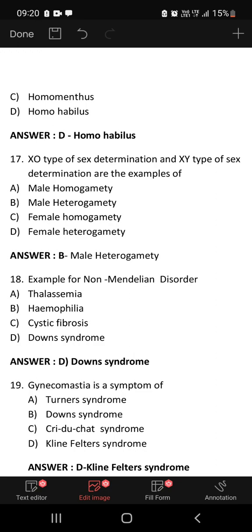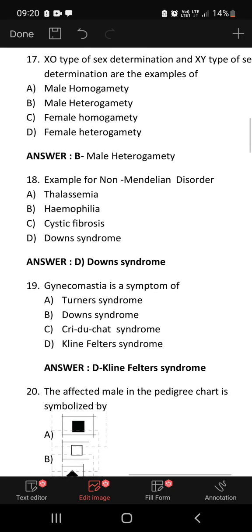Example for a non-Mendelian disorder: thalassemia, hemophilia, cystic fibrosis, Down syndrome. Thalassemia, hemophilia and cystic fibrosis are all Mendelian disorders. Down syndrome is trisomy of the 21st chromosome, so it is a non-Mendelian disorder.